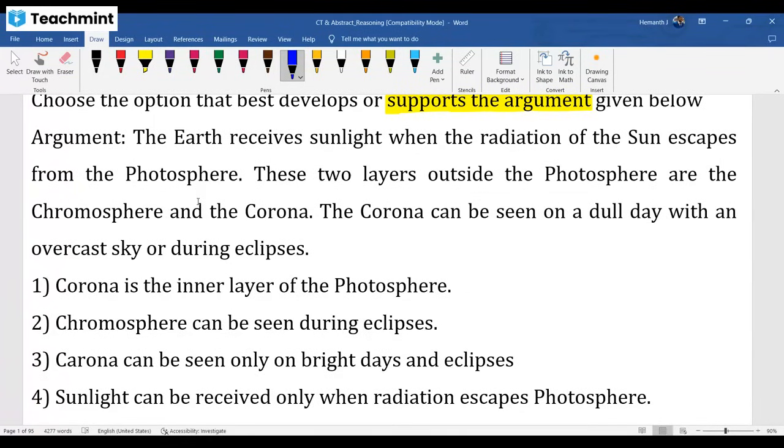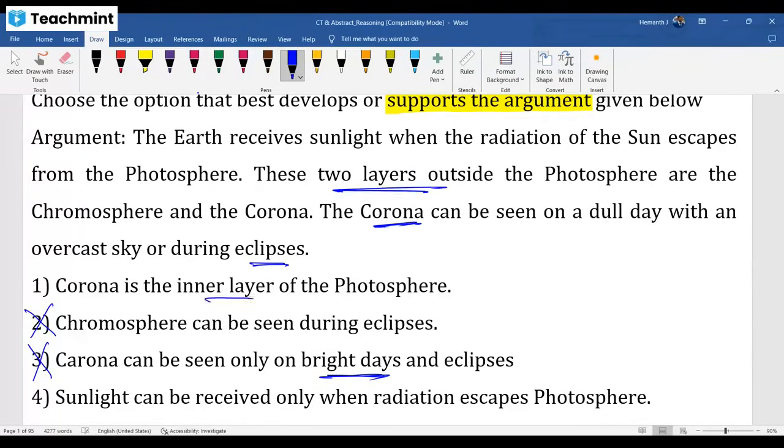Corona can be seen on a dull day with an overcast sky or during eclipses on a dull day, right? So they are saying, see, this option C is wrong because they said corona can be seen on bright days, wrong. And here they said corona can be seen during eclipse, not chromosphere. Chromosphere during eclipse is not given in the question, right? Next one, corona is the outside layer.